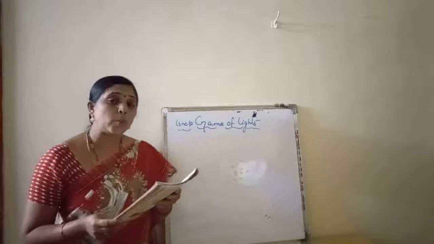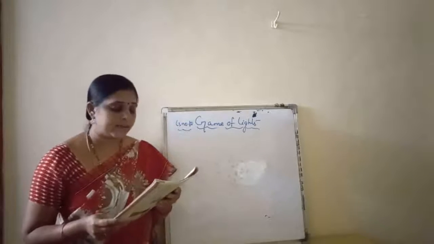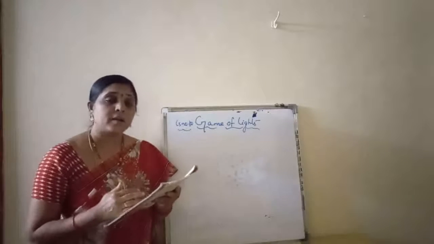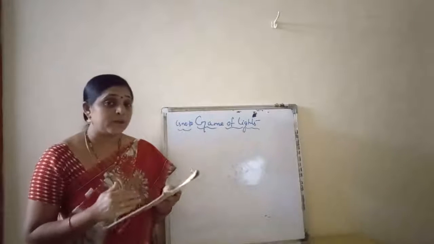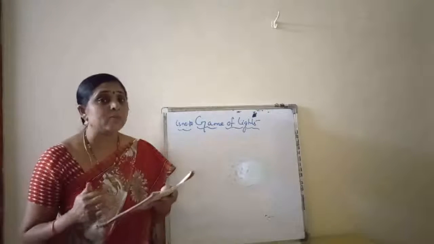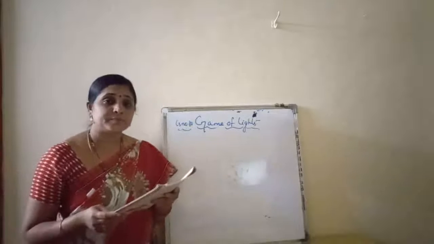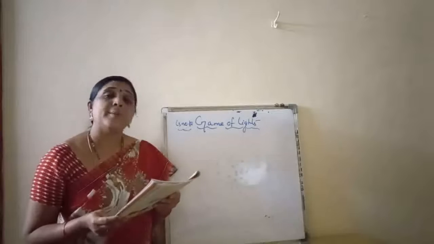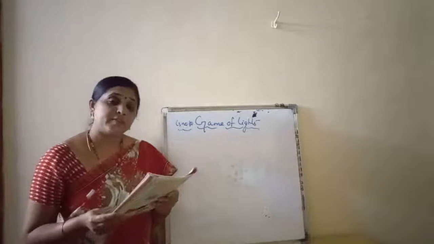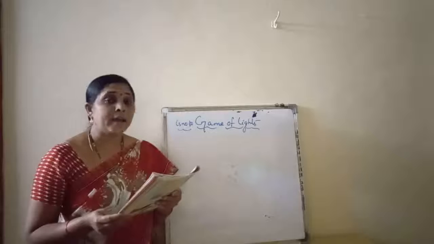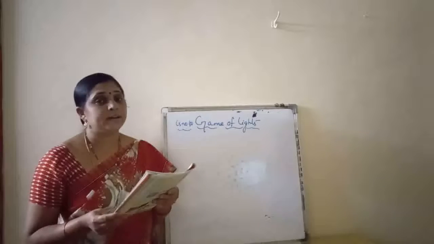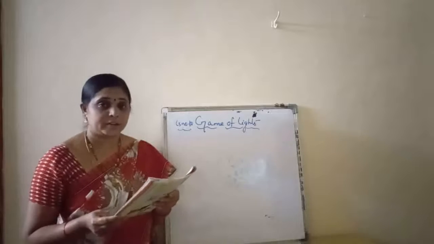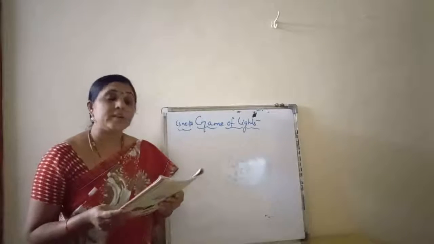Are the shadows formed always of the same size as that of the objects? Object, O-B-J-E-C-T. Shadows are forming, yes, it's right. But are all the shadows of the same size as the original object? No, they appear in different sizes. Different, D-I-F-F-E-R-E-N-T. What is the reason for this?